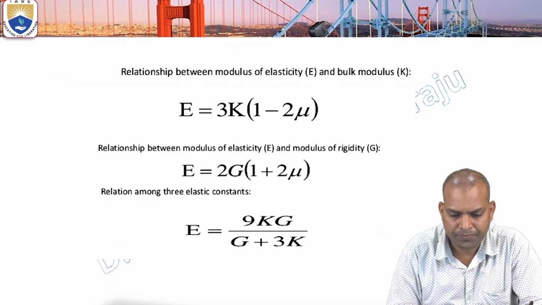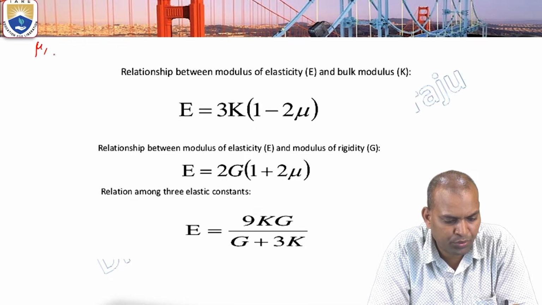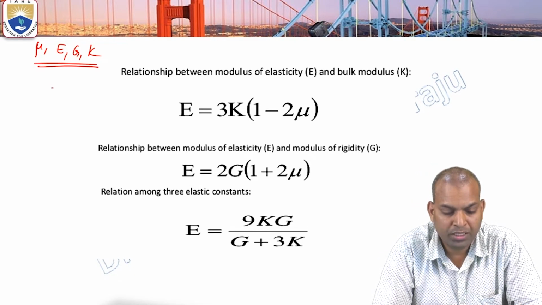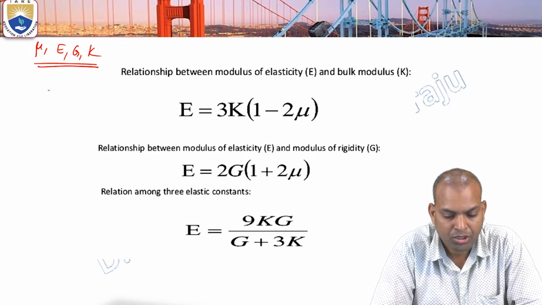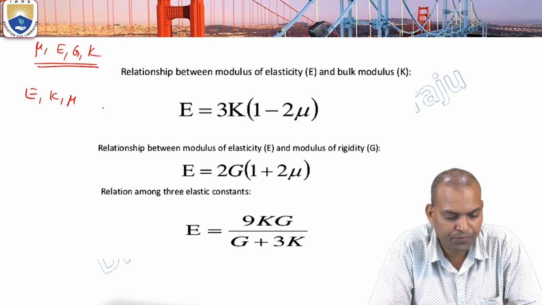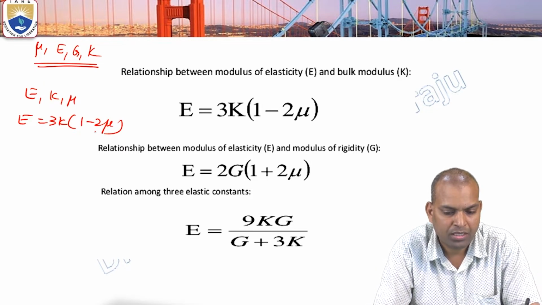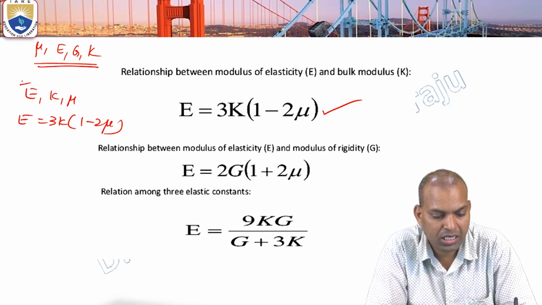Okay, next. If we want to find out the relation between elastic constants, the elastic constants are mu, E, G, K. These are the four elastic constants which are very, very important. So mu is the Poisson's ratio. The Poisson's ratio is transverse strain by longitudinal strain. So the relation between E, K and mu is E equal to 3K times (1 minus 2 mu). E equal to 3K times (1 minus 2 mu). This is the relation between E, K, mu.